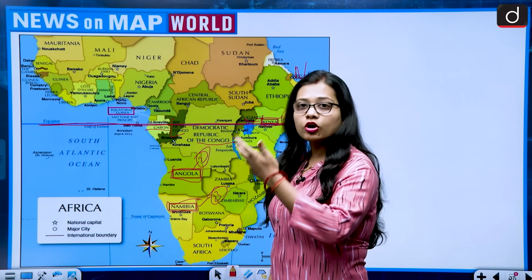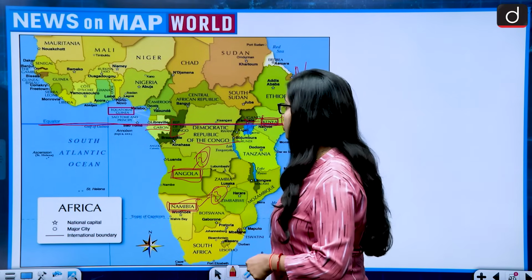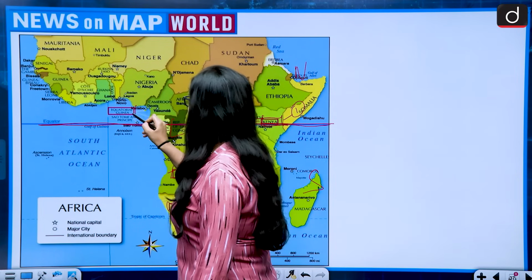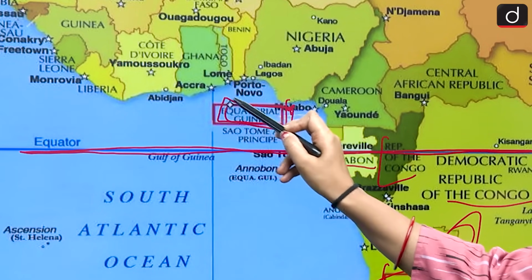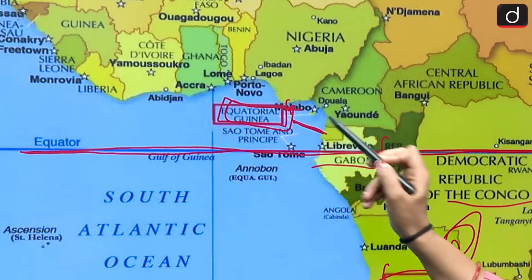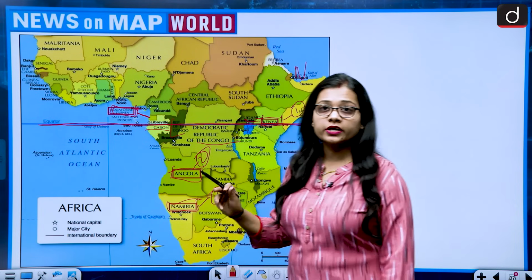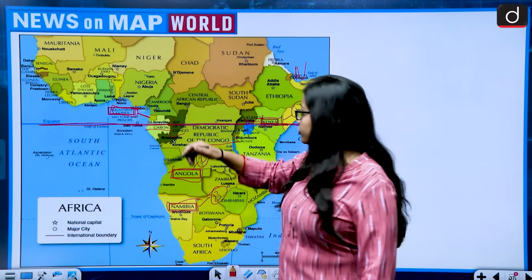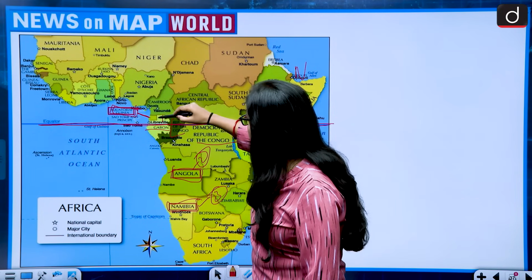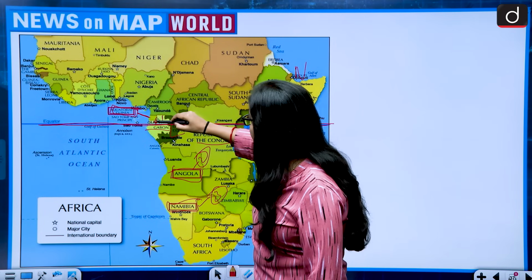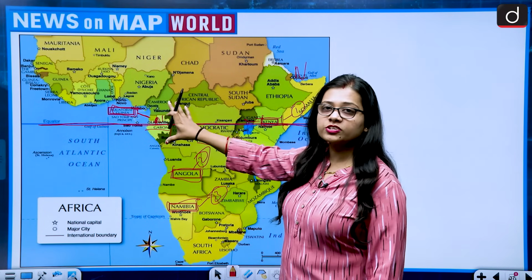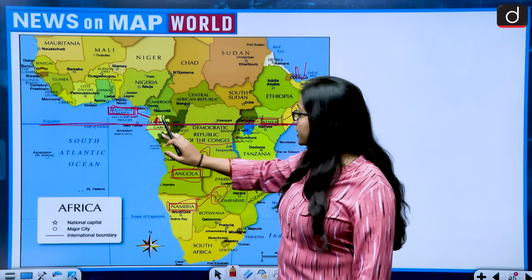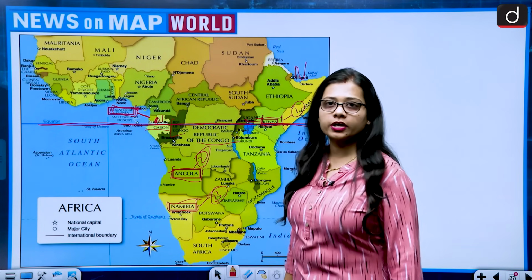The country which is not is Equatorial Guinea. It is lying to the north of the equator, as is very easily visible. There is not very much distance from the equator, but it lies to the north.